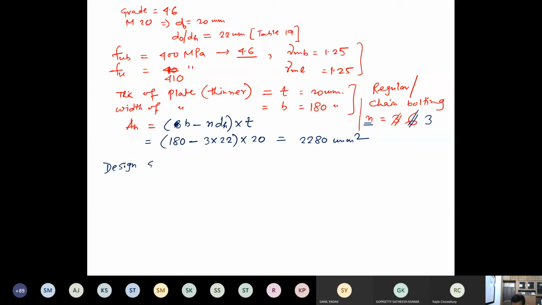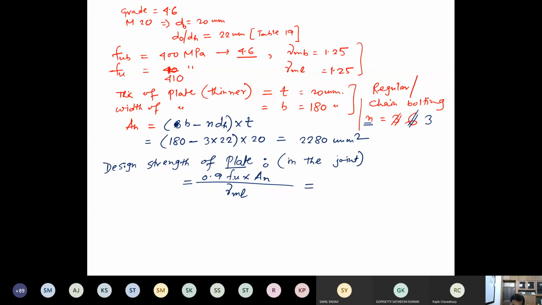Okay. Design strength of the plate in the joint is equal to 0.9 times Fu times AN divided by gamma m1.